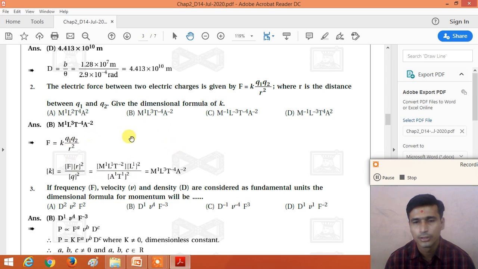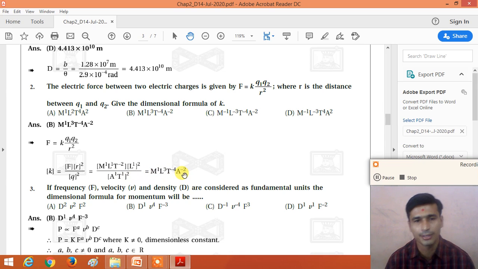So if we calculate this dimensional formula, we get M1 L1 L2, that means L3 T minus 2, and this T2 taking in the upper direction, we get T raised to minus 4, and A square taking in the upper direction, we get A minus 2.